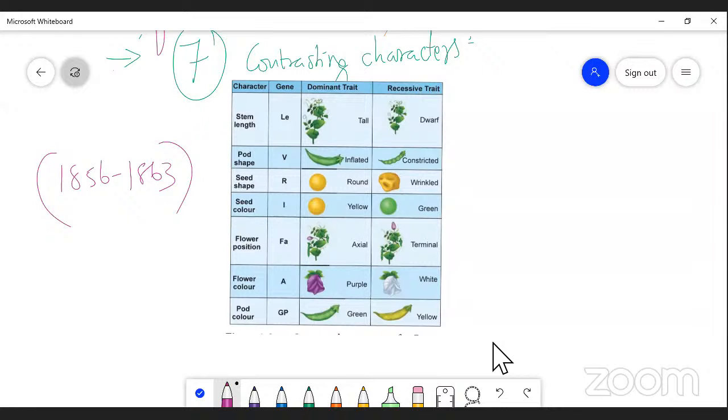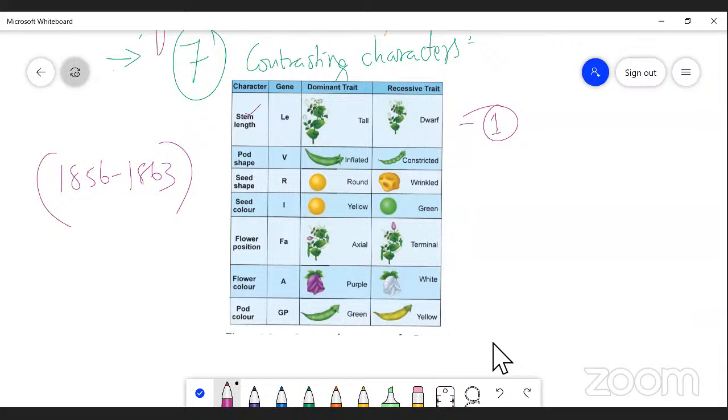A tall plant, I mean the length of the stem, is determined by capital T, the tall character, and a dwarf character, that is the first character, right? So this height of the plant is determined by capital T and small t. This is one of the characters that shows a contrasting character: one is tall, another is dwarf in nature.